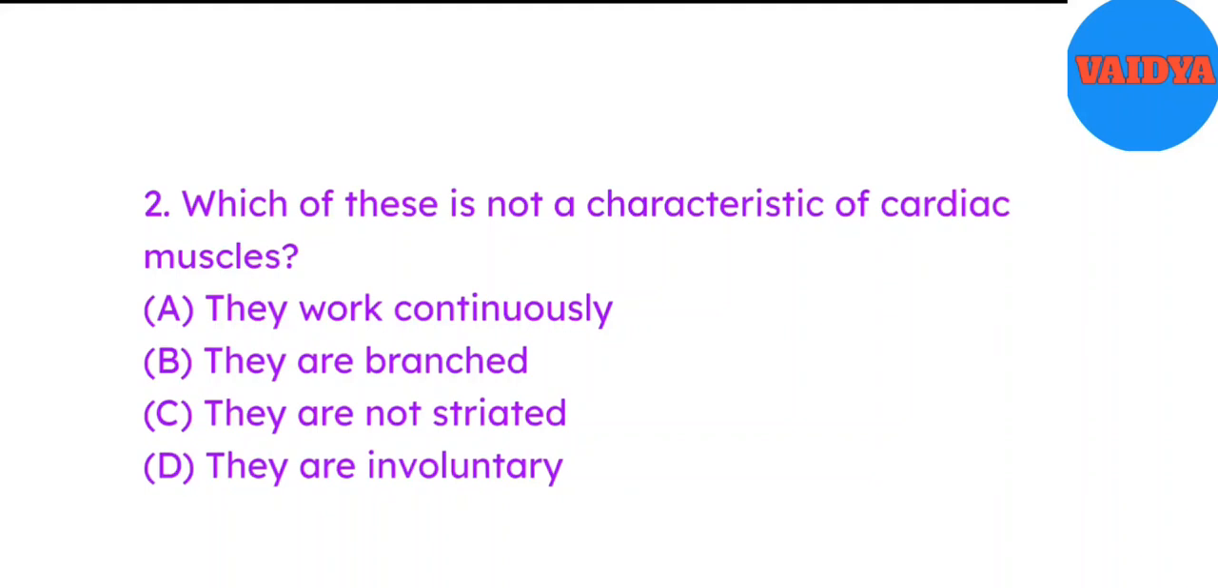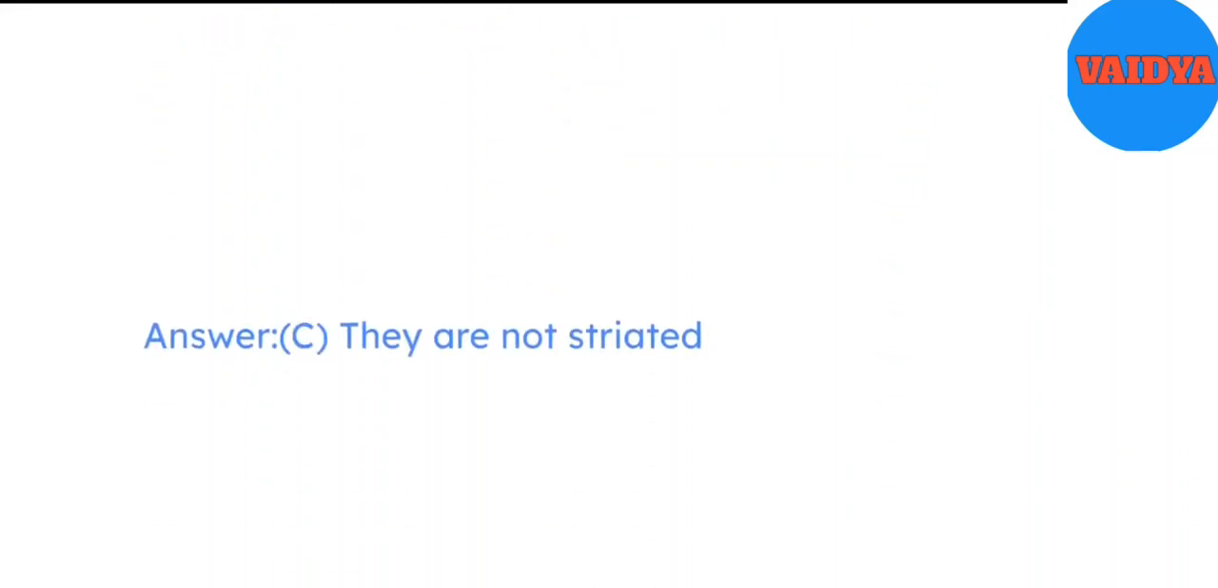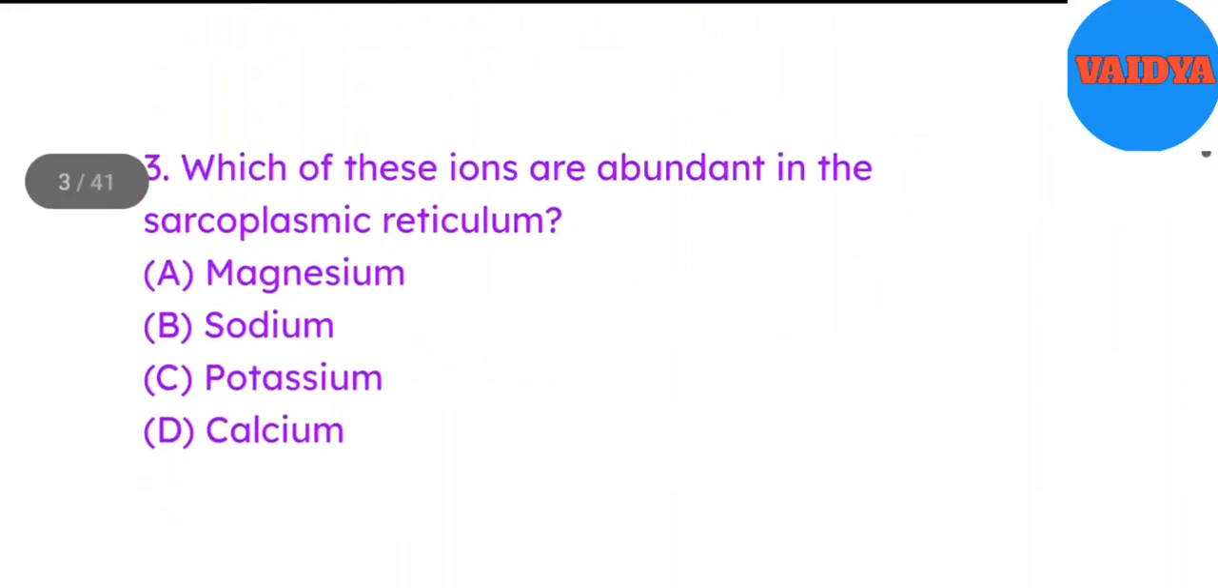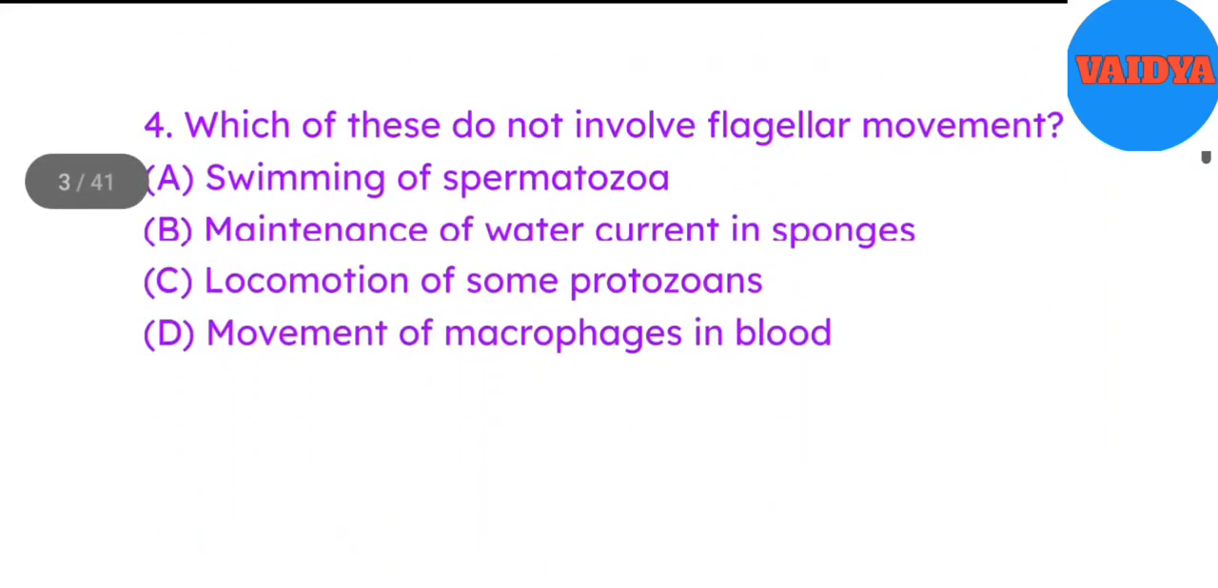A. They work continuously. B. They are branched. C. They are not striated. D. They are involuntary. Answer C. They are not striated. 3. Which of these ions are abundant in the sarcoplasmic reticulum? A. Magnesium. B. Sodium. C. Potassium. D. Calcium. Answer D. Calcium. 4. Which of these do not involve flagellar movement?